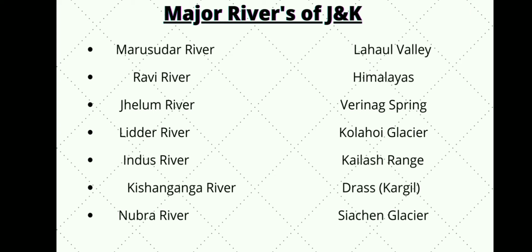The origin of the Lidar river is Kolahoi Glacier. The origin of the Indus River is the Kailash Range. The origin of the Kishanganga River is Dras, which is in Kargil. The origin of the Nubra River is the Siachen glaciers. So guys, these are the major rivers of Jammu and Kashmir and the origin of those rivers.